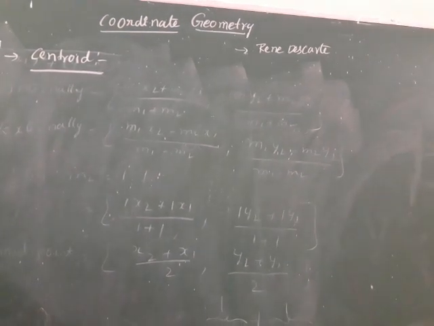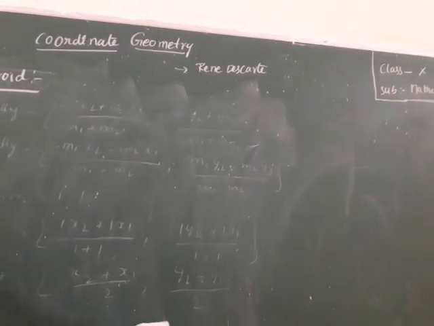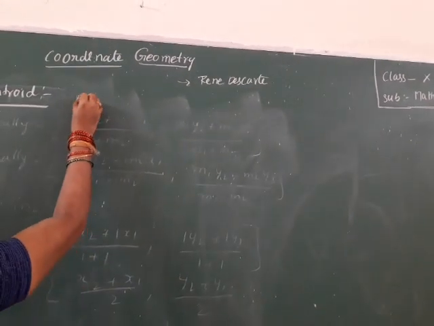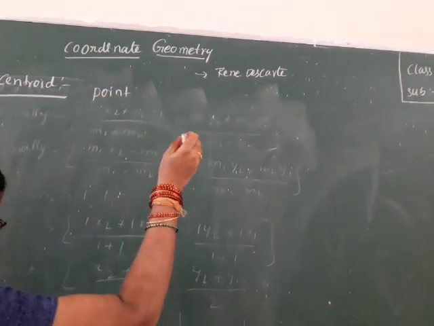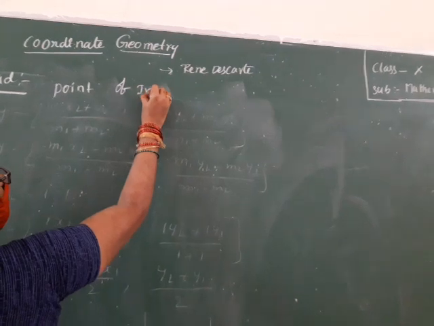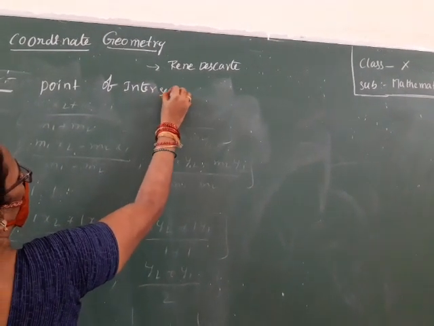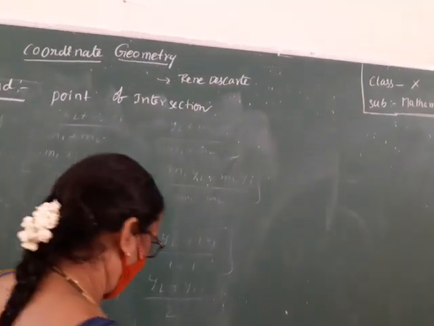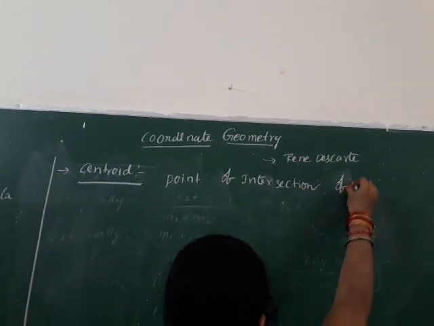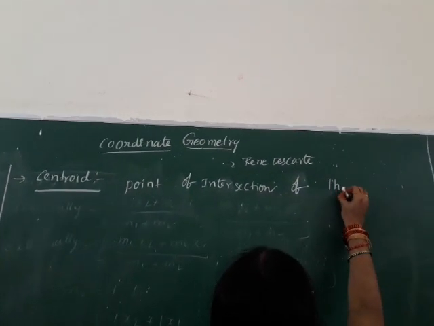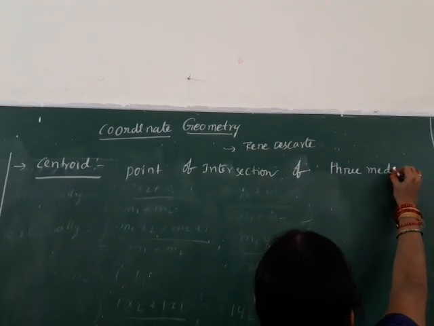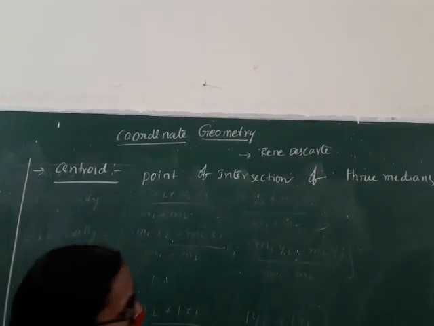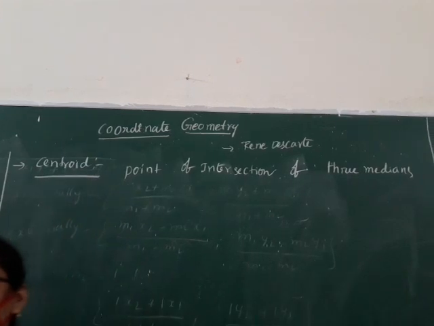Okay, write the definition of the centroid. Centroid: point of intersection of 3 medians. Where do we see the medians?